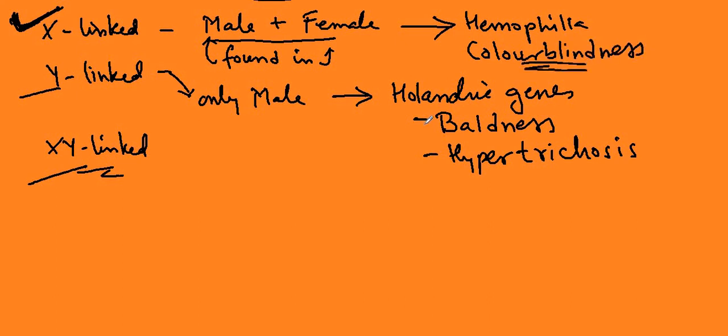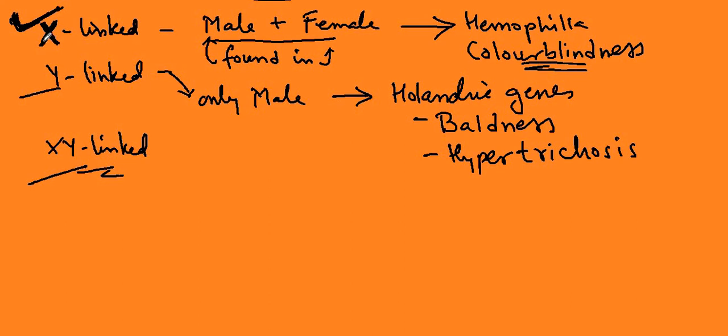Understood or not? So we are going to talk about hemophilia and color blindness. At least you should be aware of why it is known as X-linked gene and X-linked disease. It is known as X-linked disease because the X chromosomes are present in both male and female, and it passes to both sexes.